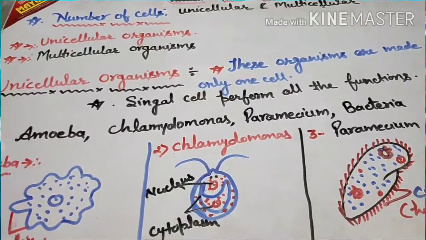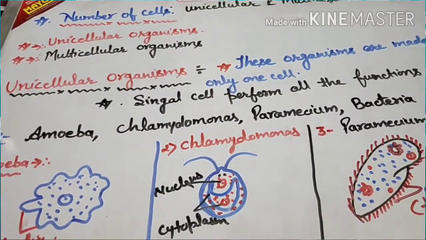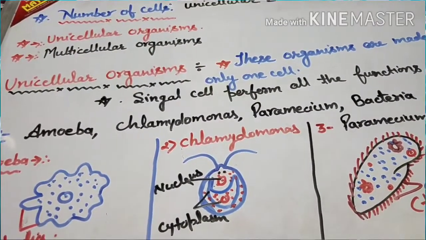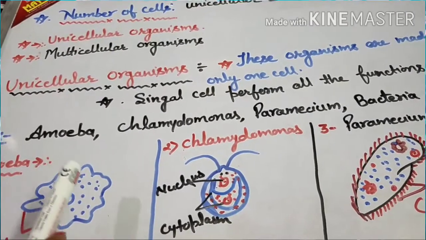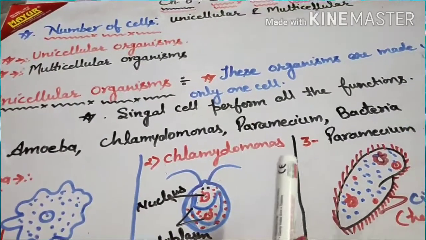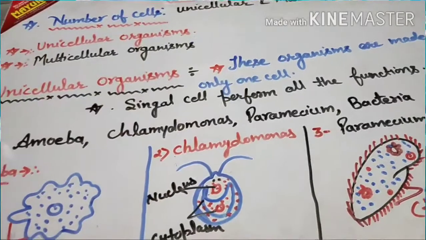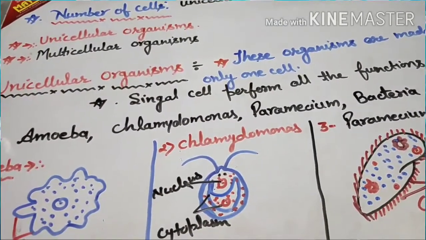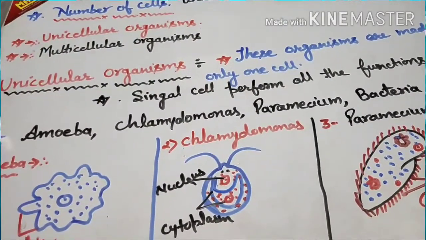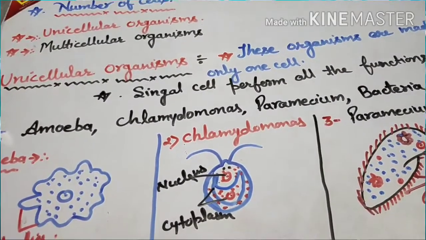Here are some examples of unicellular organisms: amoeba, chlamydomonas, paramecium, bacteria. All are unicellular, and only a single cell performs all the functions of the body.